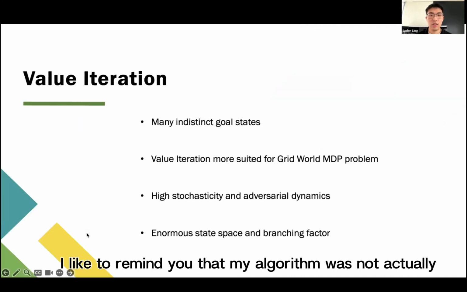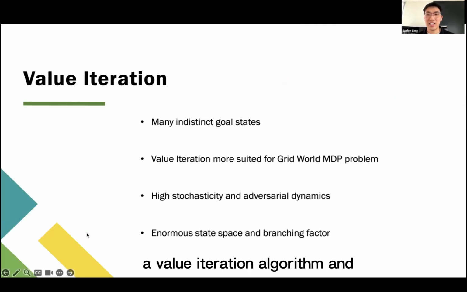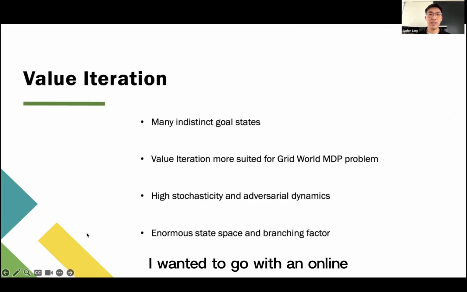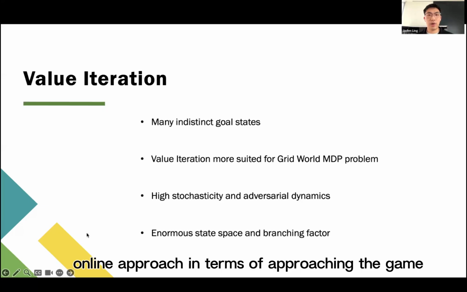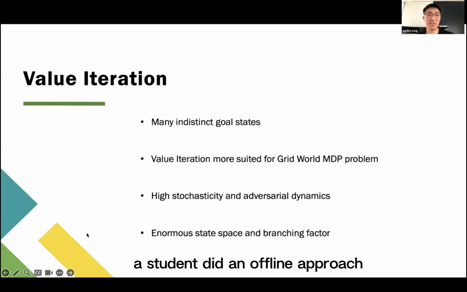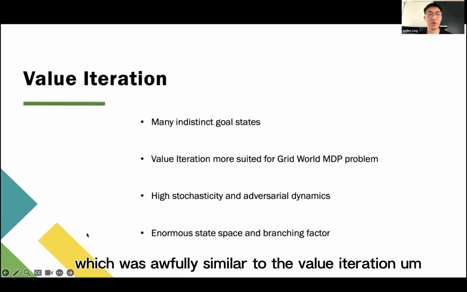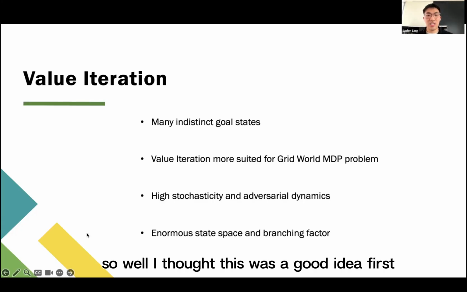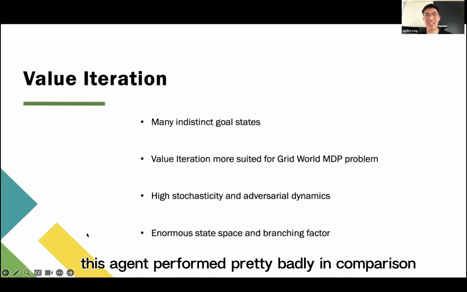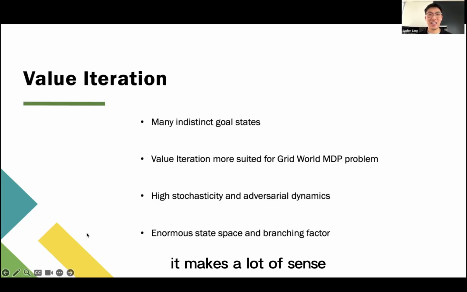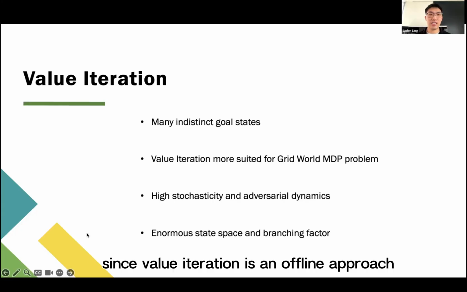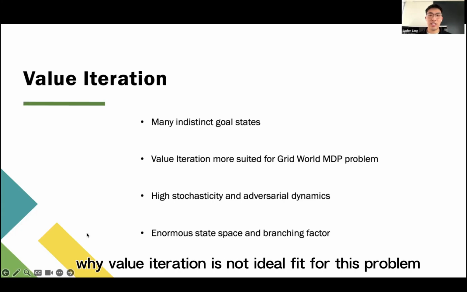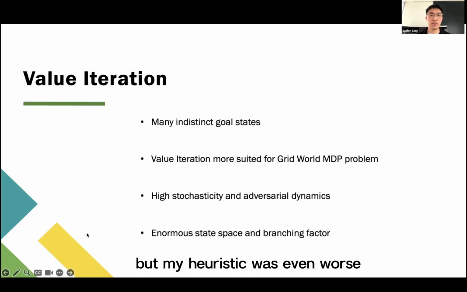First, I'd like to remind you that my algorithm was not actually a value iteration algorithm, but more so a heuristic that was inspired by the Bellman equation update. I wanted to go with an online approach, as Ying did an offline approach, and I thought of a scoring system which was awfully similar to value iteration. However, it was online. While I thought this was a good idea at first, this agent performed pretty badly in comparison. In hindsight, it makes a lot of sense since value iteration is an offline approach for a reason. In the wiki, I already explained why value iteration is not an ideal fit for this problem, but my heuristic was even worse.